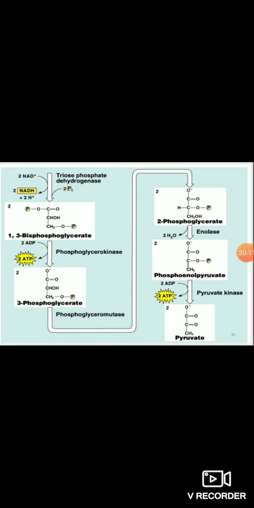Okay, understood. So in the payoff phase, what is produced? 2 molecules of NADH, 2 molecules of ATP. 2 molecules of ATP twice means total 4 molecules of ATP and 2 molecules of NADH are produced in the payoff phase.